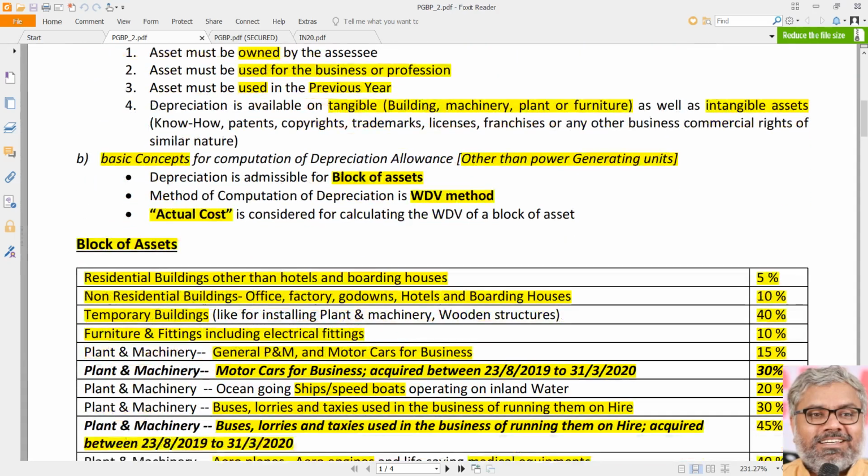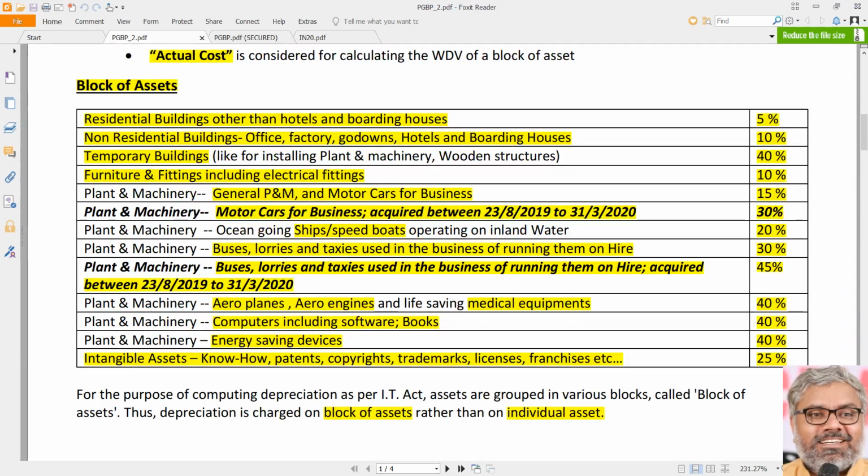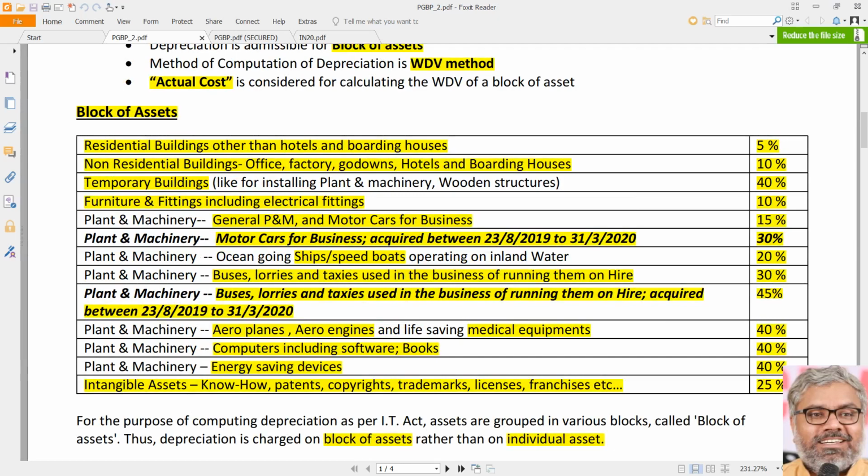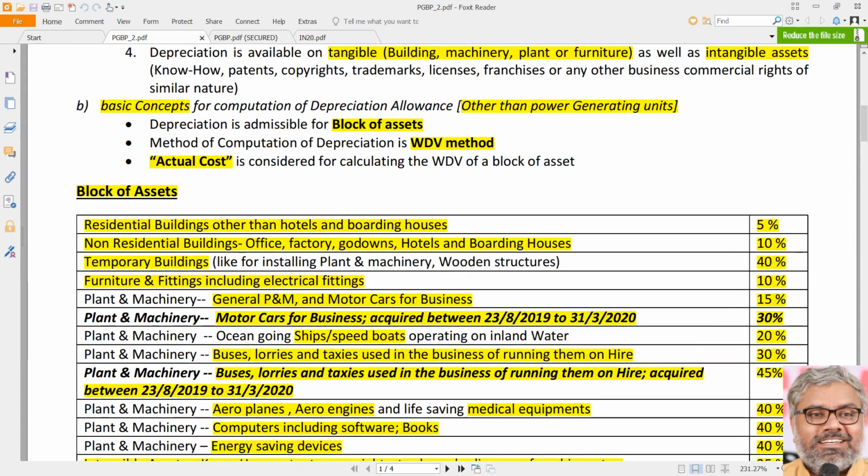And different rates of depreciation have been prescribed in the Act. Of course, this list is not exhaustive. There are so many other assets. We don't need to really go through all of them. So at least some of the important assets we have listed there. I hope you all have memorized that list. You have to remember the rates of depreciation applicable for different types of assets according to that table.